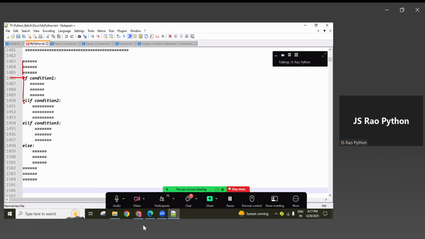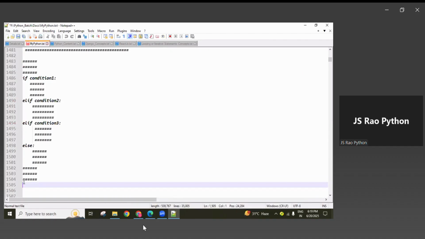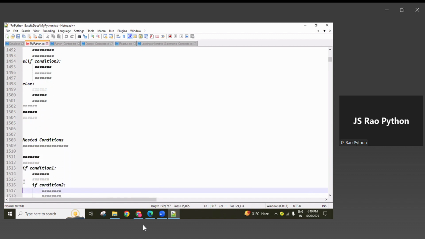Okay, if the second condition also returns false, then it jumps to the third condition. If it returns true, it executes these lines and comes outside the else block to execute the normal lines. If the second condition also returns false, then it jumps to the else block, whose statements are 100% executed. After that, it comes outside and the normal statements execute. Okay, so this is the structure. Hope all of you understand this one.